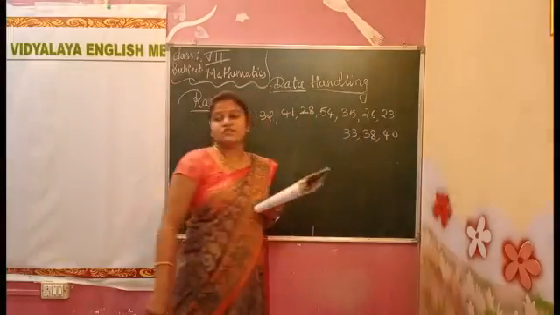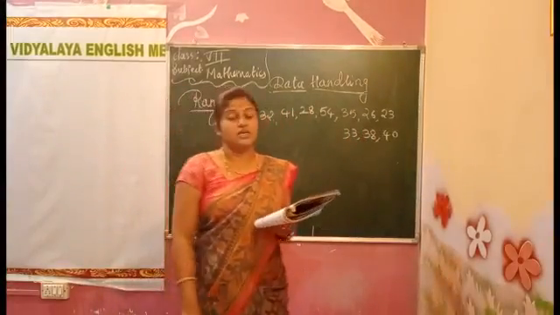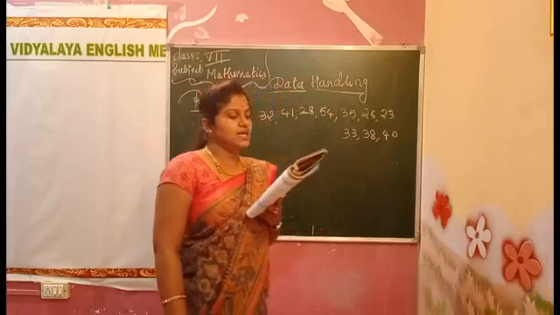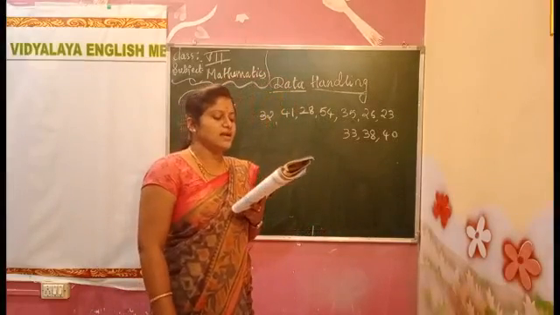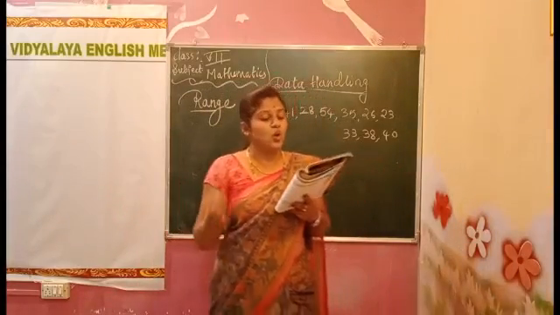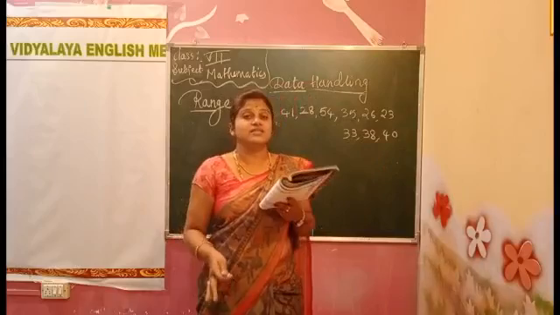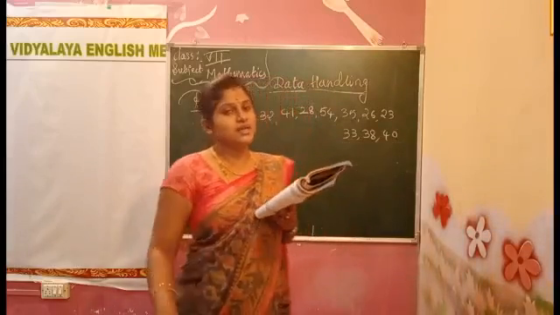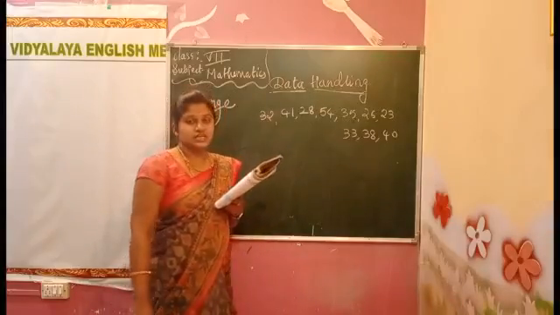These are the different ages of the teachers in a school. The question they are asking is, what is the age of the oldest teacher and that of the youngest teacher?